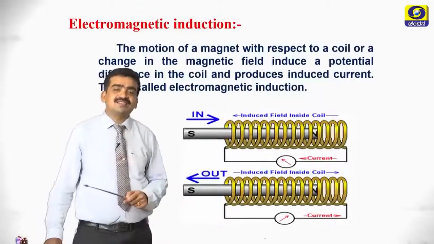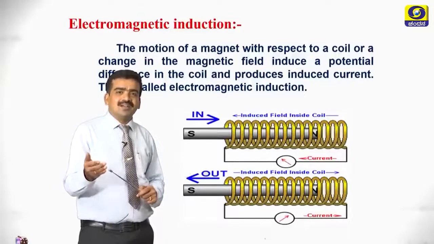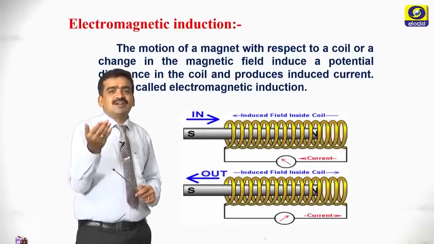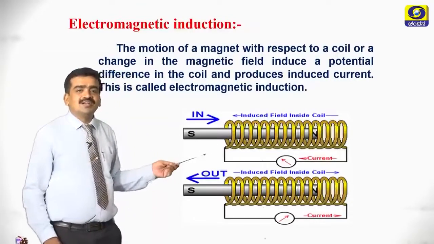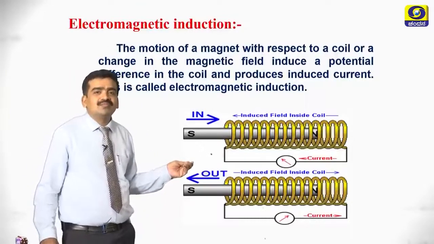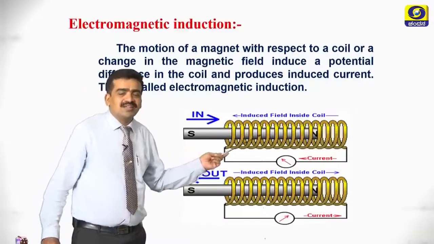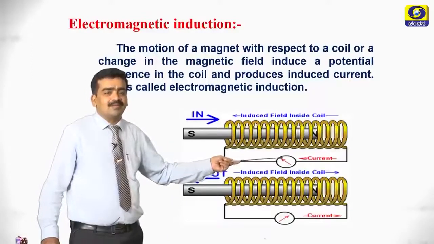Now, come to electromagnetic induction. Whenever there is a change in magnetic field with respect to the coil, there will be an induced EMF. That is what we call electromagnetic induction. We notice induced EMF when a magnet is pushed inside the coil, identified with the help of a galvanometer.